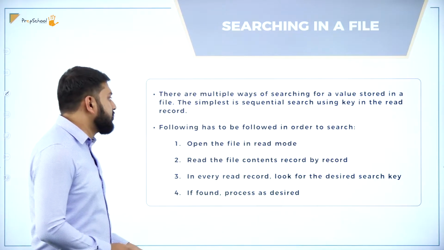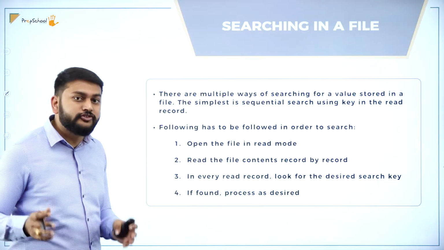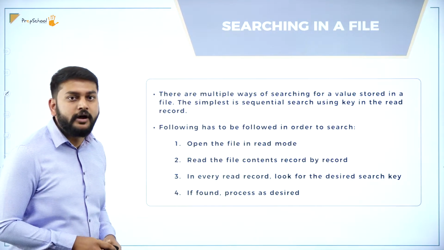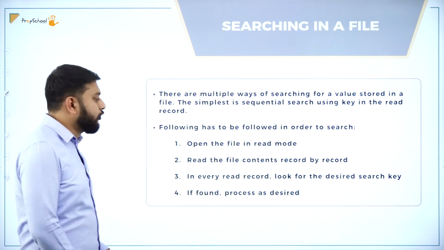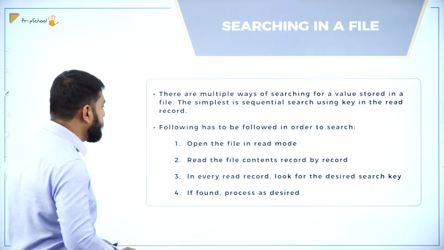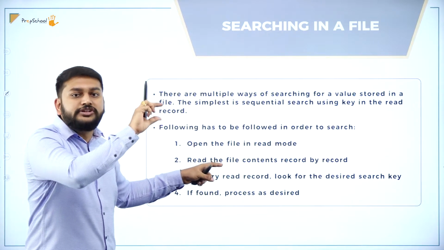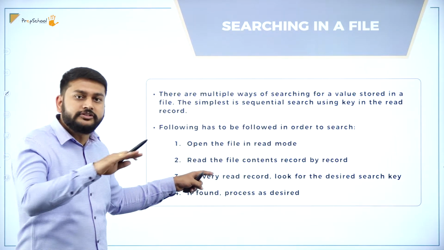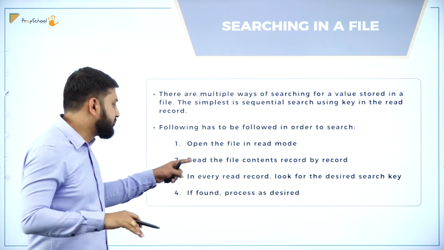Moving forward to the next concept that I have. So guys, these are the steps that I have to follow if I want to search for anything in the binary files. So what are the steps that I have to follow, sir? It's going to be very simple. All of you will be knowing it. First of all, I have to open the file in the read mode. Yes, we all know that. Read the file content record by record. What is the meaning of it? I treat one row as a record. One record, after that, another record. So you have to read the records one by one, is what the second point says.